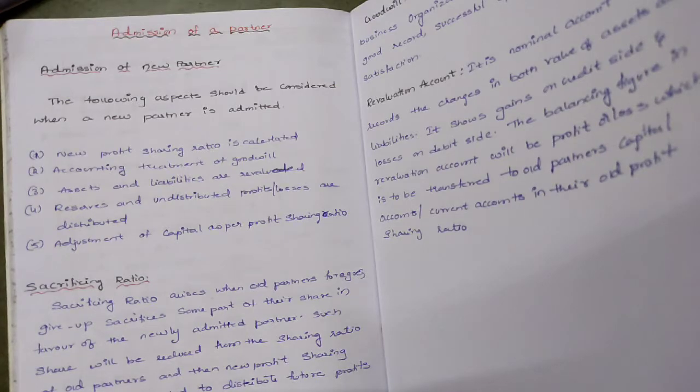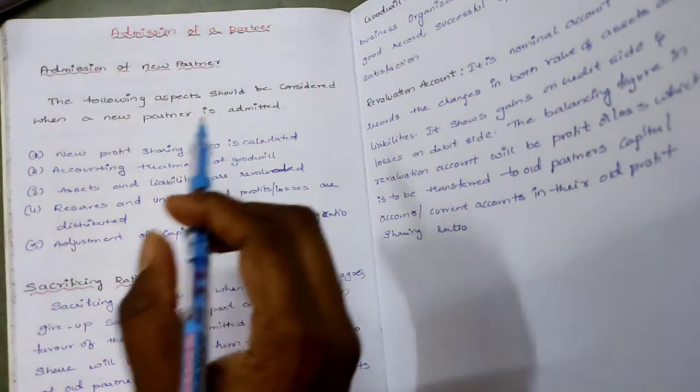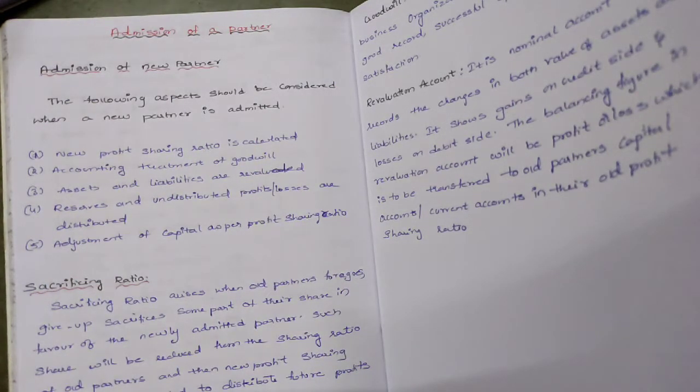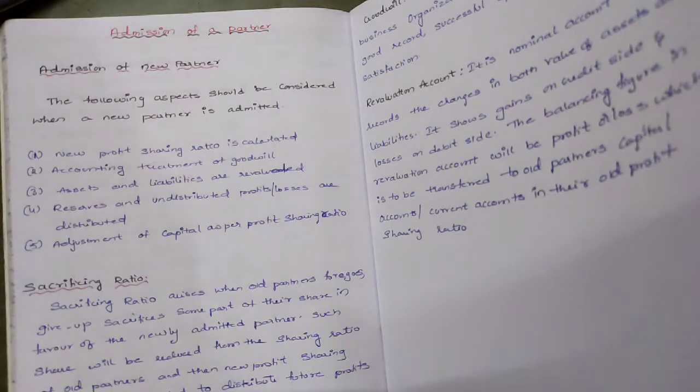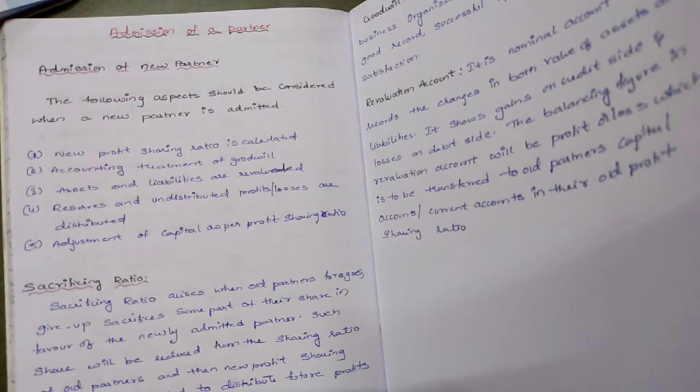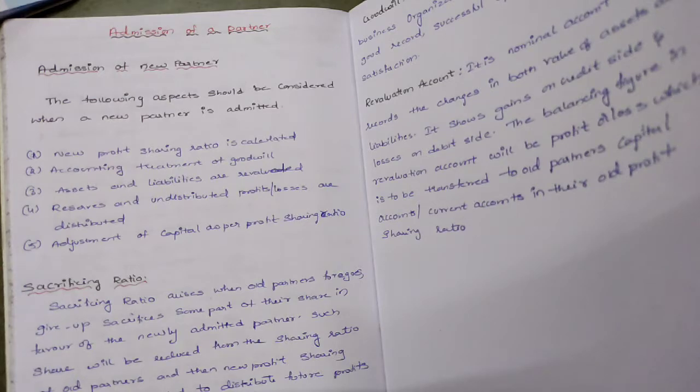So listen carefully. First of all, admission of a partner. So what is the meaning of admission of a partner? Admission of a partner is nothing but if suppose a new partner is admitted into a partnership business to acquire more finance in order to expand the business operations. If suppose they want more capital, then they can admit a new partner.